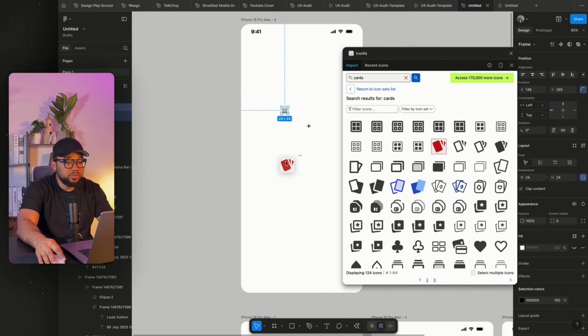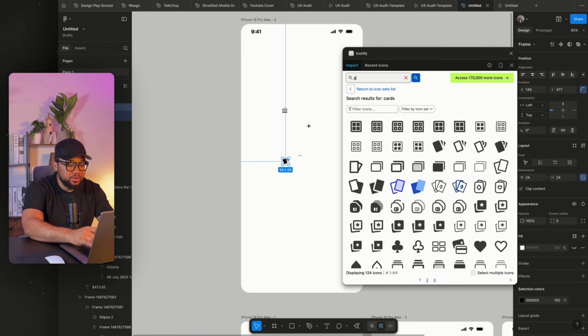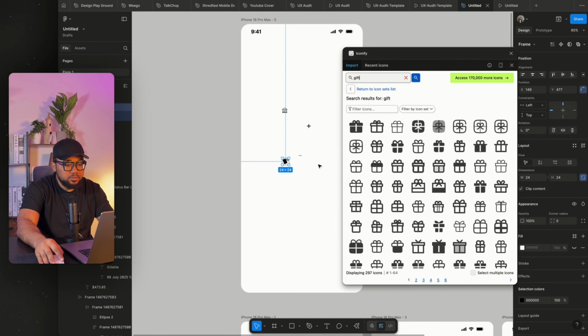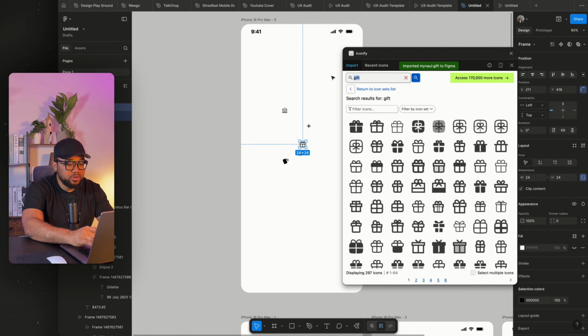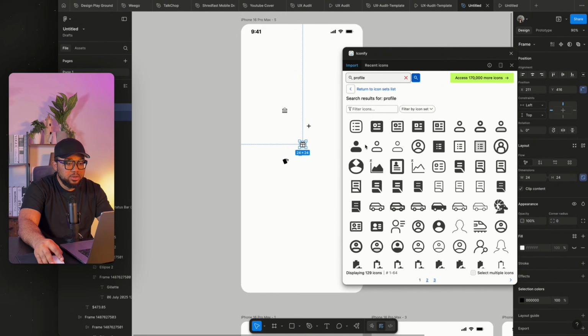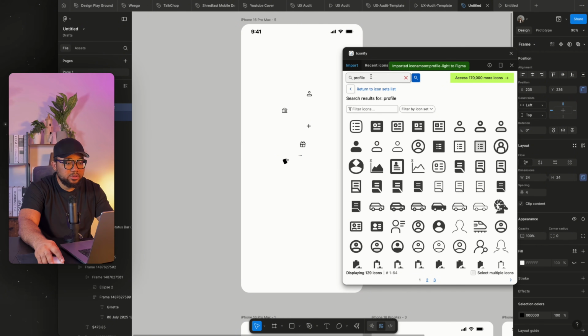then use this. The reason why I'm using this filled state is because that is the home page. The next one I'm going to get is gift. So pick this one. Then I'm going to get, what else, account, just type profile, bring this out.